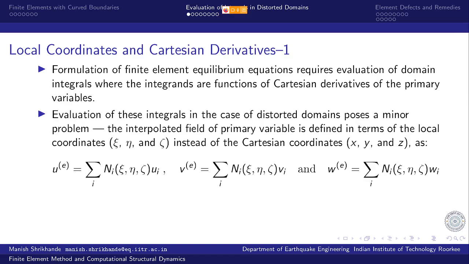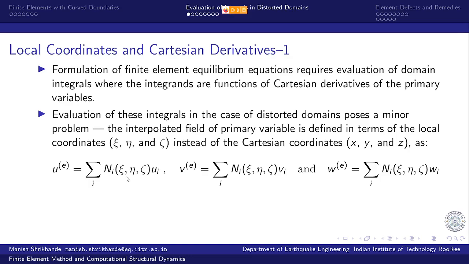Evaluation of these integrals in the case of distorted domains poses a minor problem because the interpolated field of the primary variable is defined in terms of local coordinates, that is xi, eta and zeta, instead of Cartesian coordinates. The geometry is distorted in terms of x, y and z, so interpolations obviously work only in the regular geometry. So interpolations are defined in terms of the regular parent element xi, eta, zeta.